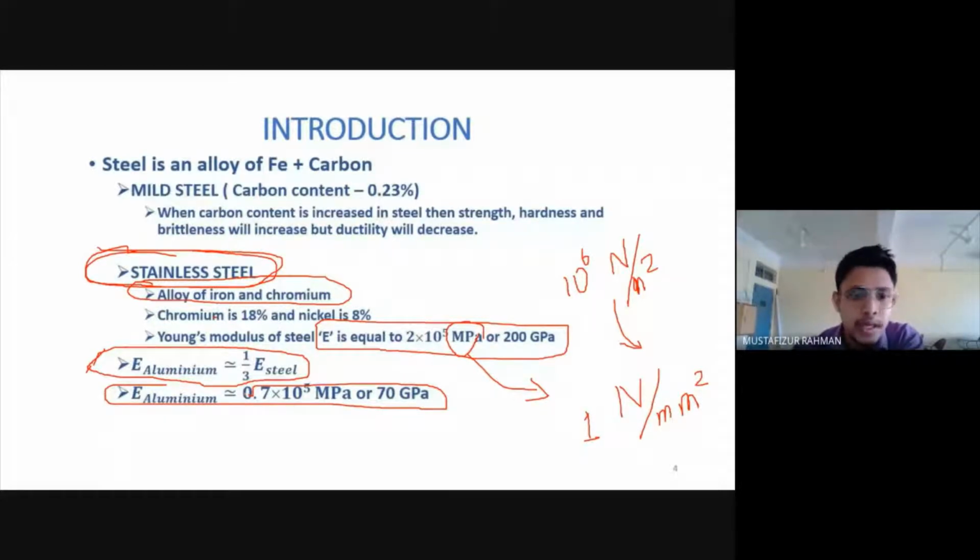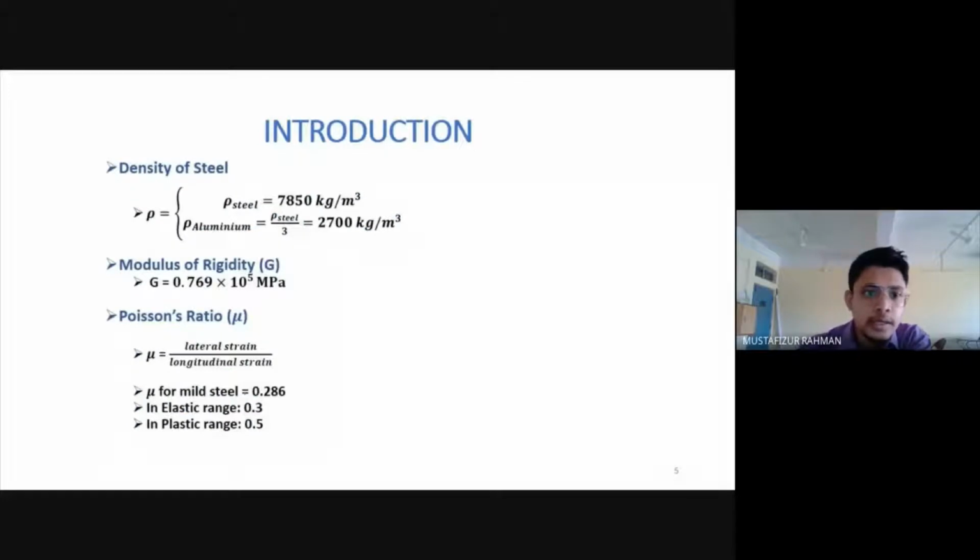That is the reason why aluminium is not used and steel is used. Then density, we have to remember: 7850 kg per meter cube, or 78.5 kilonewton per meter cube.